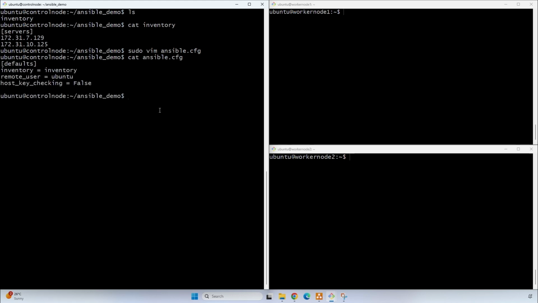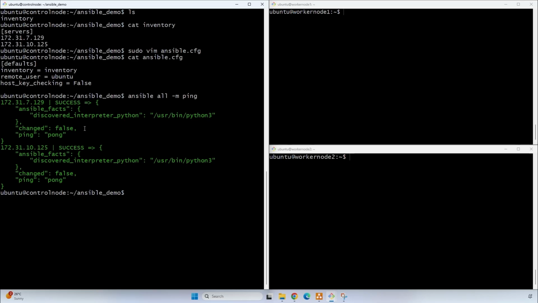Now let's test whether we are able to connect to the worker nodes through our control node using the Ansible ping command. Here, ansible all means it is going to ping all the servers present in the server list, and it is using the ping module. Now if we press enter, we can see we have got the success message with the response pong from both of the servers.